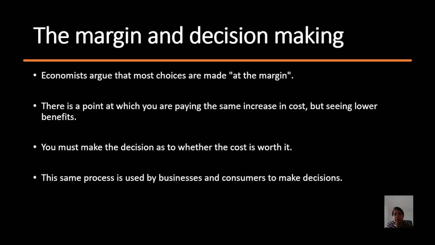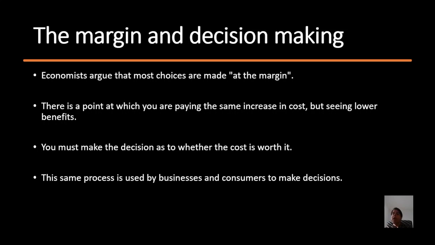Because sometimes there is a point when the same increase in cost is there, but it starts giving us lower benefits. We will do this a lot in detail when we are going to discuss those theories. So this is being used by consumers, this is also used by producers to make many decisions. Whether the producer should stop production there, should he continue producing more goods?